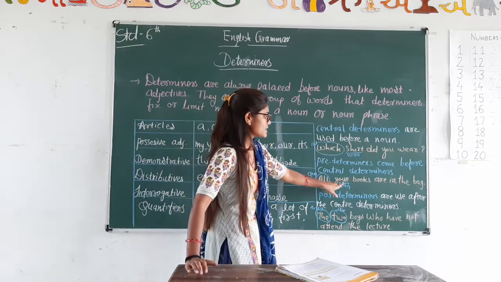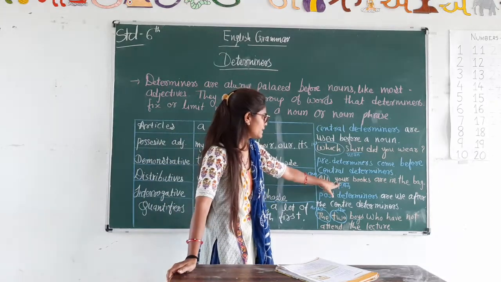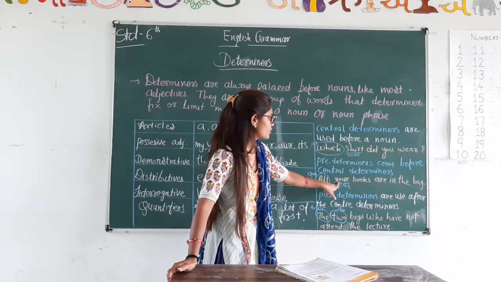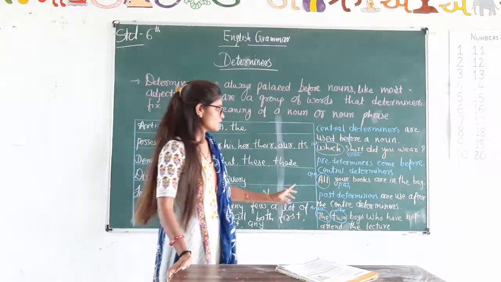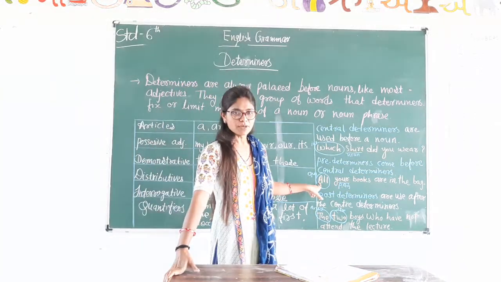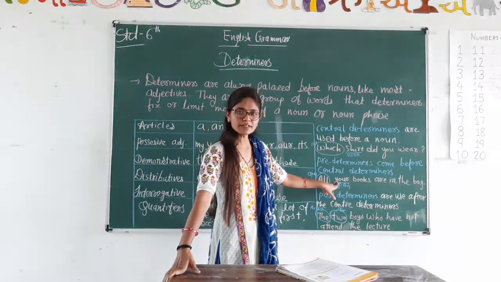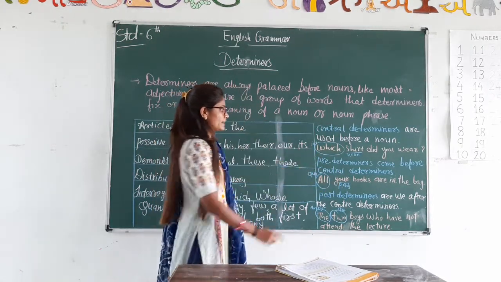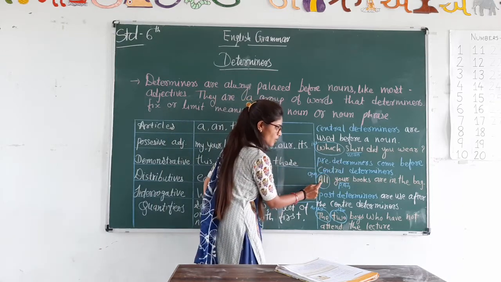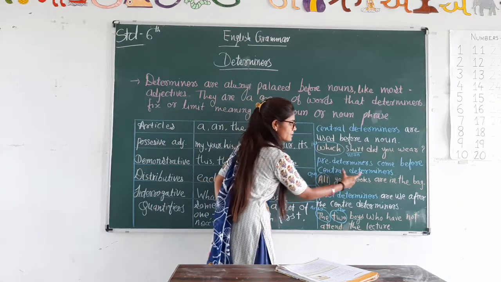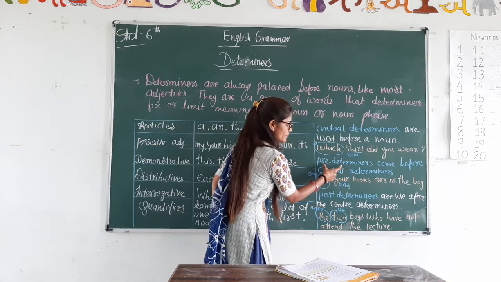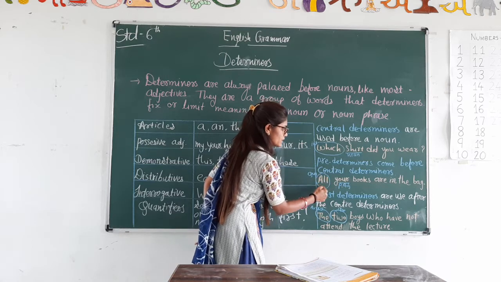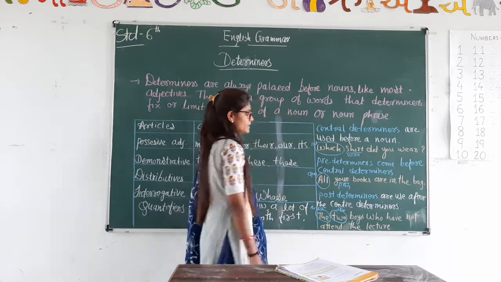Here all comes before a central determiner. Okay, so all is a predeterminer because it's placed before the central determiner. So you have to see over here that the predeterminer is all and your is the central determiner. So predeterminers always come before central determiners. So all is a predeterminer.